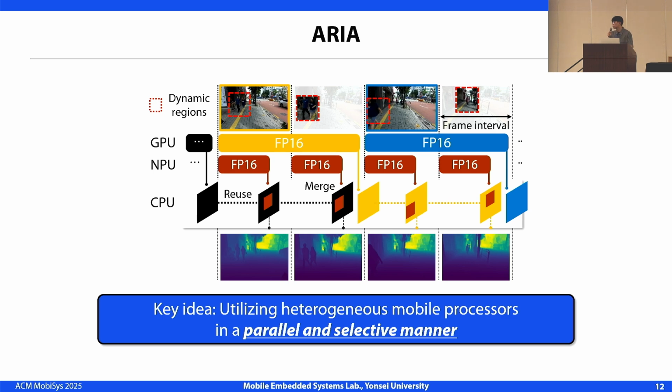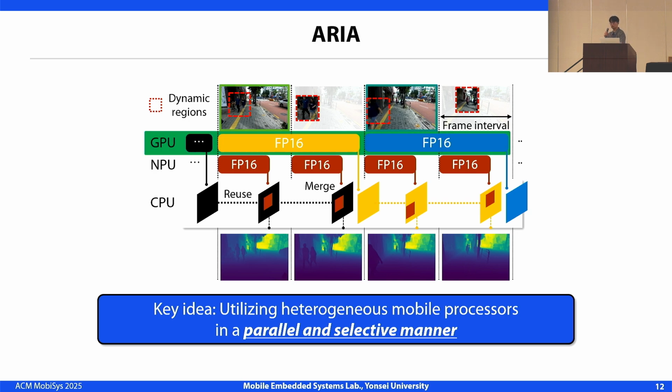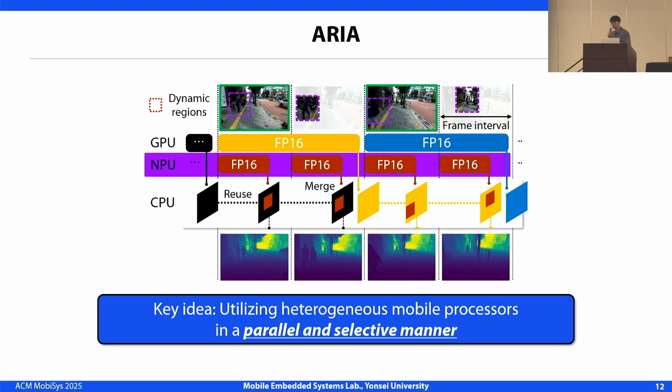To this end, we propose ARIA, the first mobile system that efficiently deploys vision foundation models by intelligently utilizing heterogeneous mobile processors. The key idea behind ARIA is to leverage the heterogeneity of mobile processors through parallel and selective inference. ARIA runs full-frame, high-fidelity predictions periodically on the GPU to achieve high accuracy, while the NPU concurrently performs fast, lightweight updates on only the dynamic regions of the scene to meet the latency requirement of mobile AR.